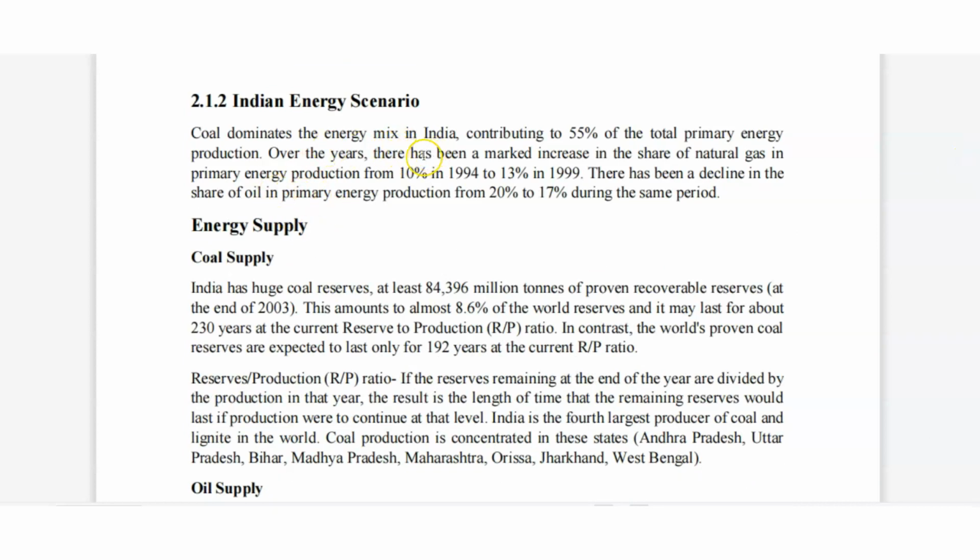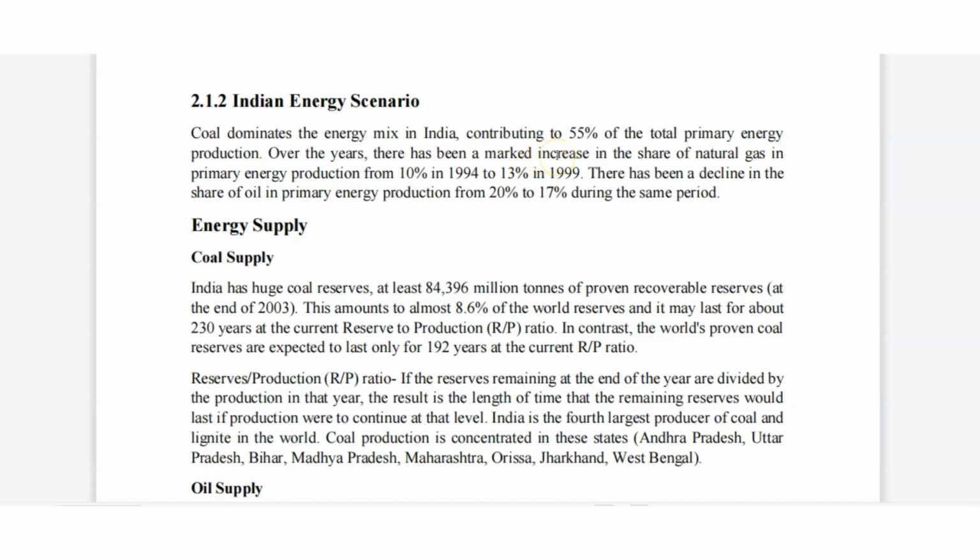Coal dominates the energy mix in India, contributing 55% of total primary energy production. In India, of the total energy, 55% is coming from coal. And over the past year, the share of natural gas increased from 10% to 13%. There is a decline in the share of oil in primary energy production, from 20% to 17%.